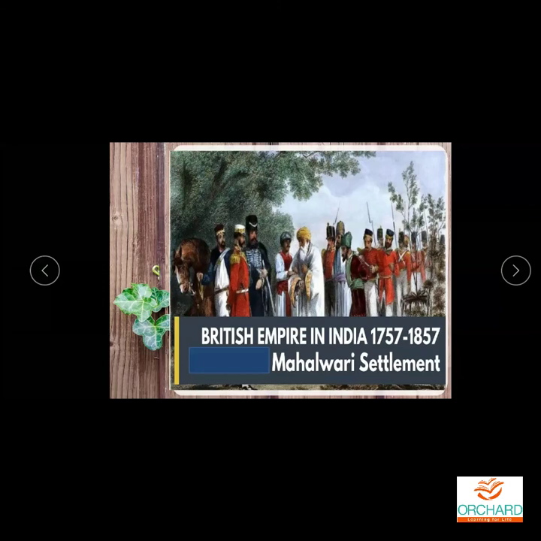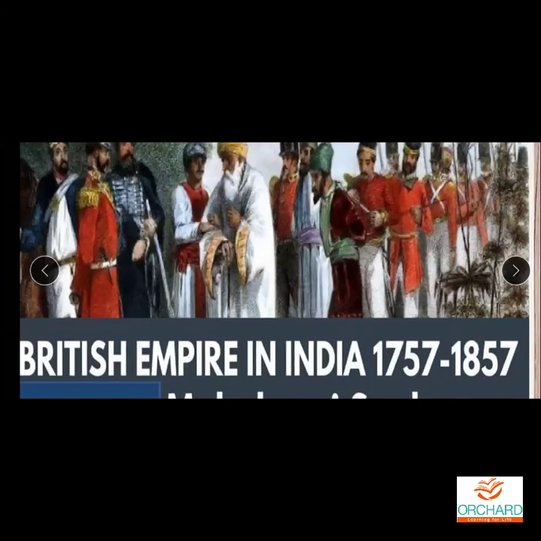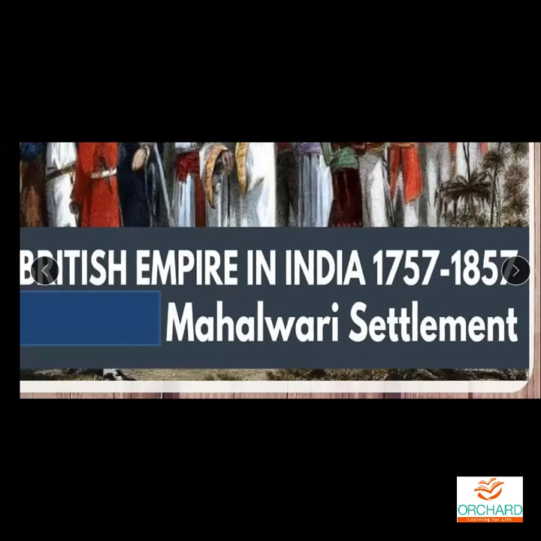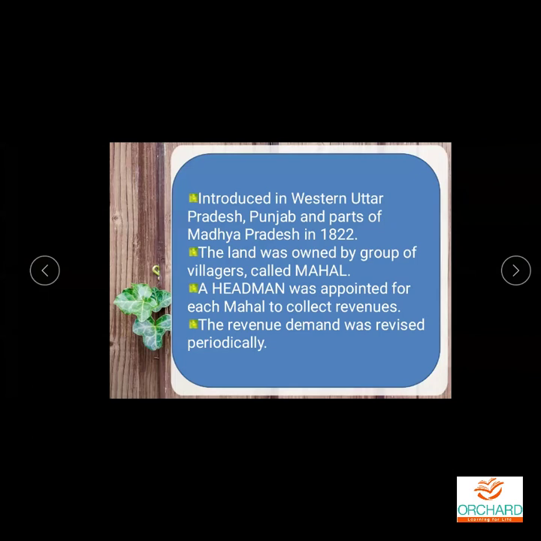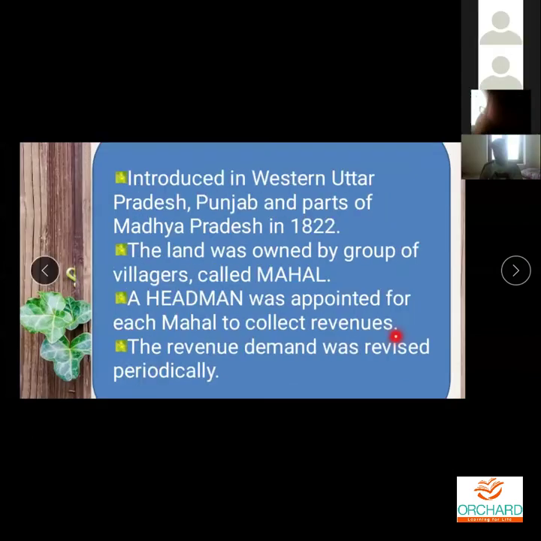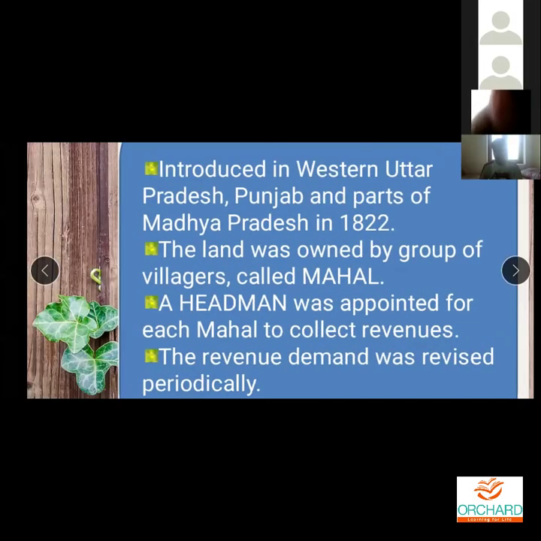Okay, so let us see the Mahalwari system. British Empire in India from 1757 to 1857. Let us see the Mahalwari settlement. What is Mahalwari settlement? It was introduced in western Uttar Pradesh, Punjab, and parts of Madhya Pradesh in 1822. The land was owned by a group of villages called Mahal.